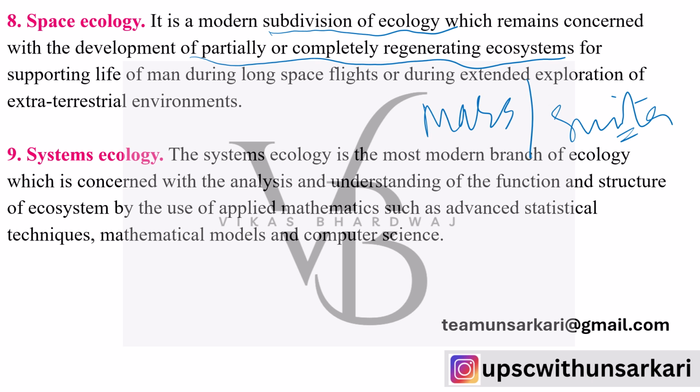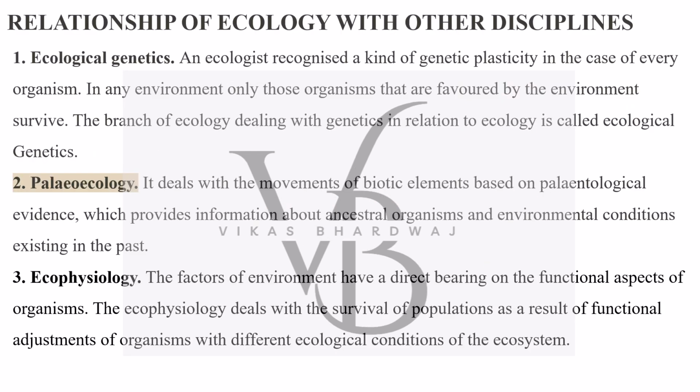Systems ecology is the most modern branch of ecology. It is dealing with the analysis and understanding of the function and structure of ecosystem with the use of applied mathematics such as advanced statistical techniques and mathematical models and computer science. So these are the ideas, and we have just discussed certain disciplines and certain kinds of divisions.